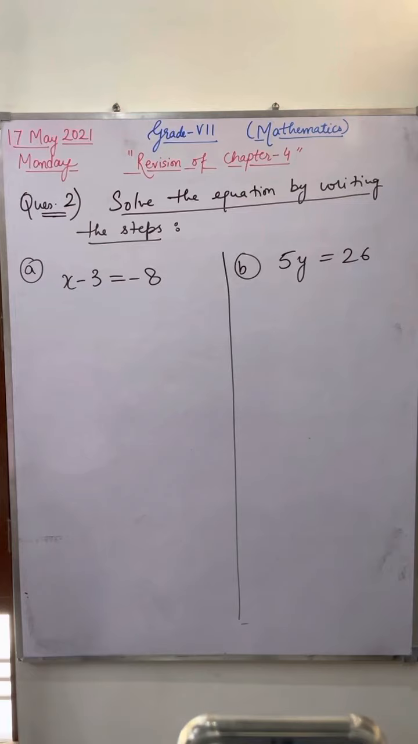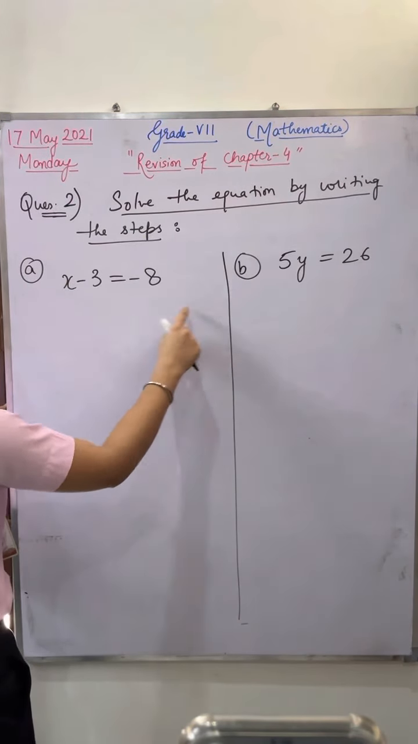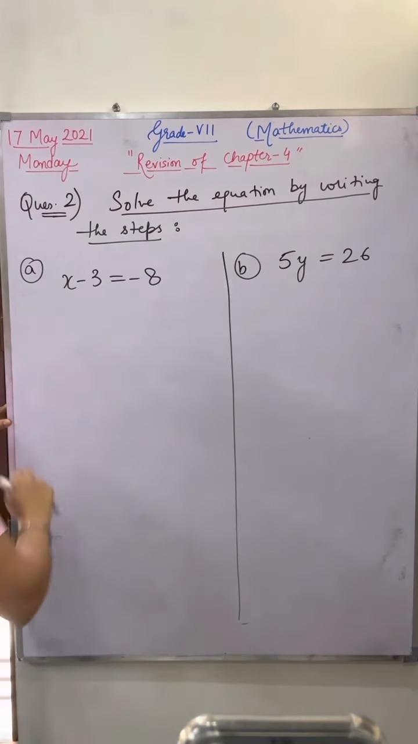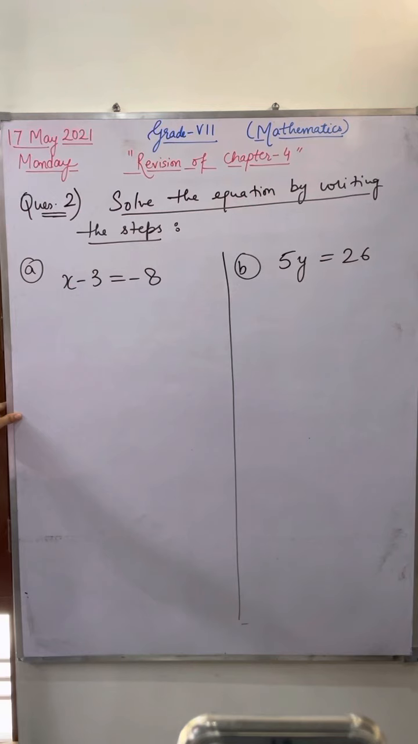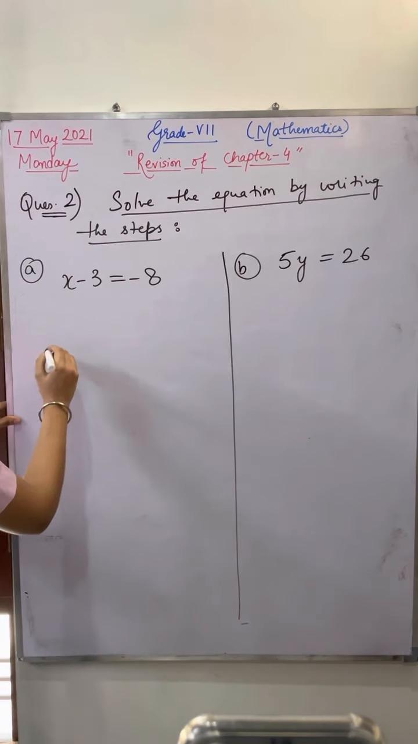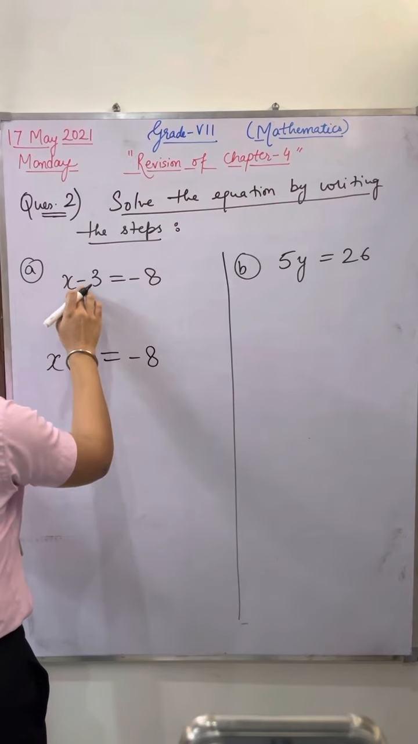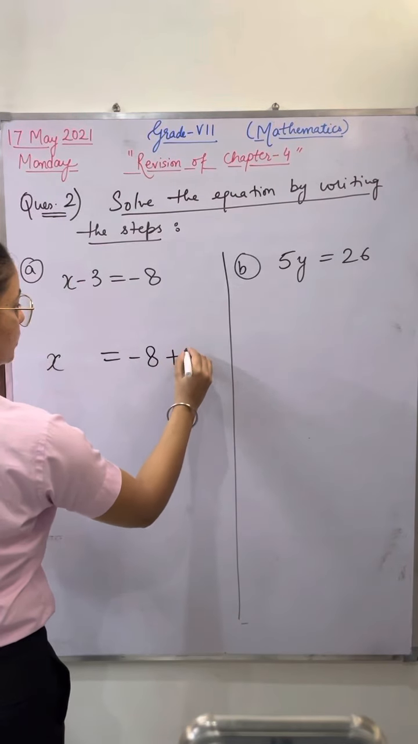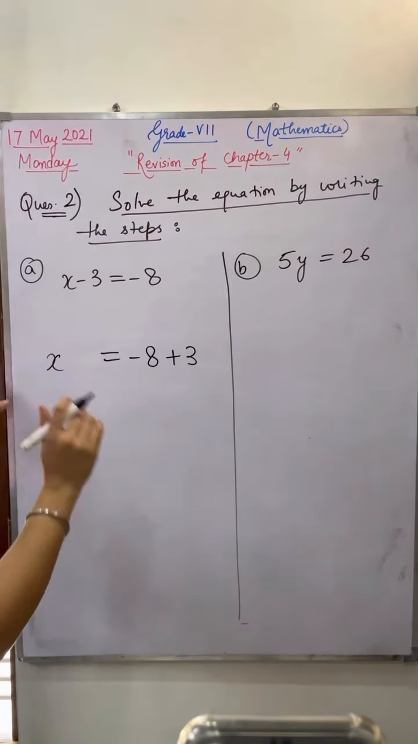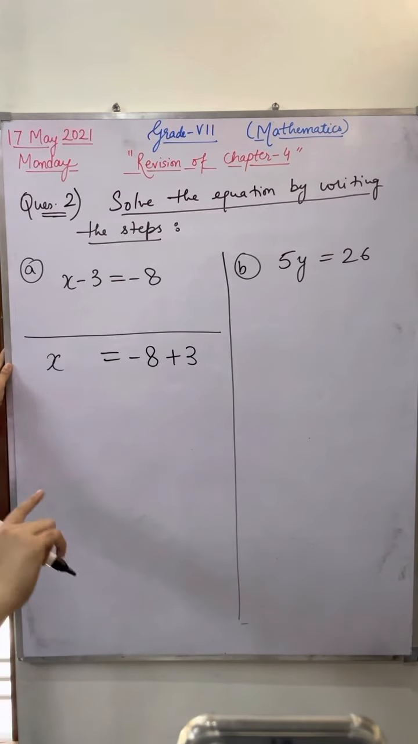You have to tell me the first step. How can I solve this equation? Ma'am, 3 will go to that side. Okay, this minus 3 will go to the other side, and it will become plus 3. Tell me what step it is. What is the step when I'm shifting?